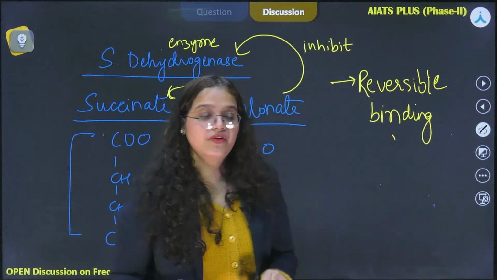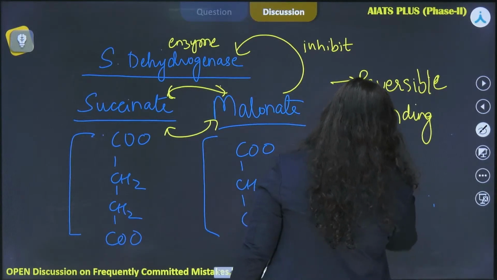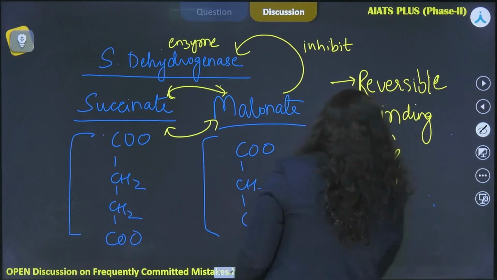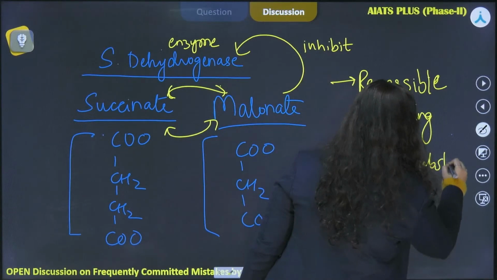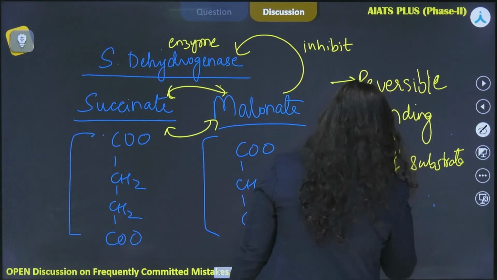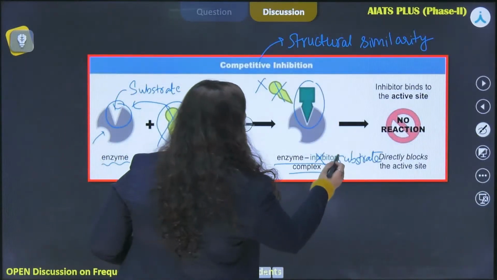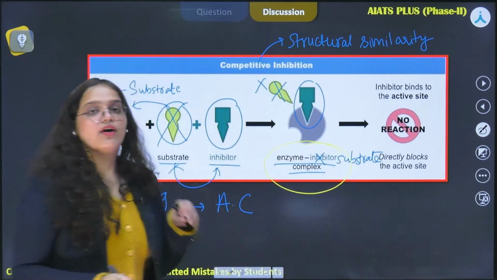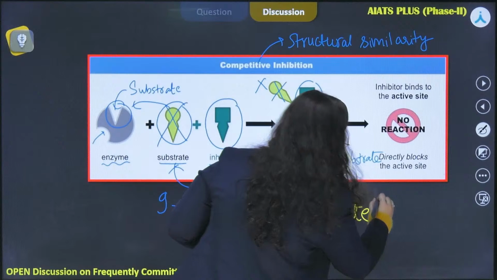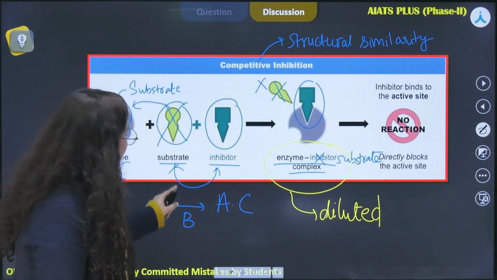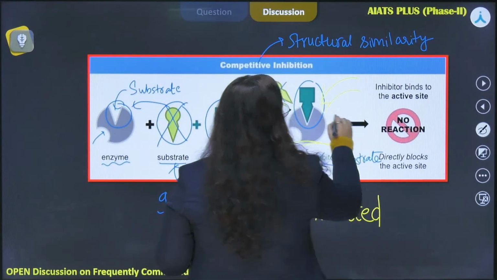So if the concentration of substrate is increased, then the enzyme inhibitor complex formed will get diluted, and it gets diluted to an extent that the substrate now will take over and it will start binding to the active site of the enzyme.